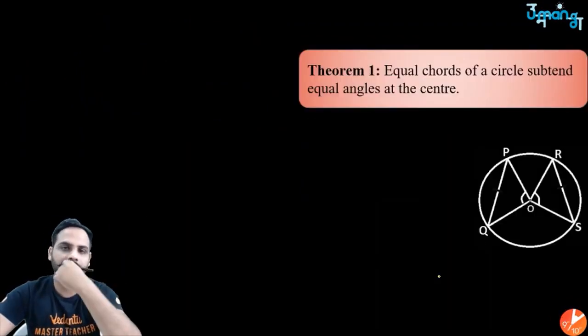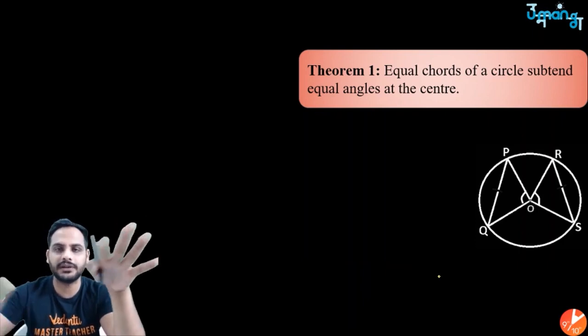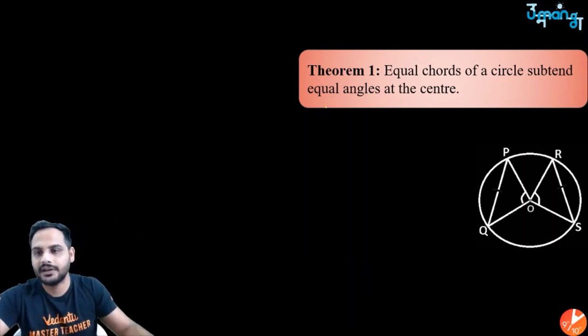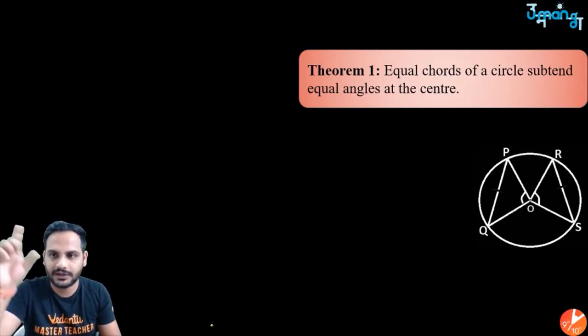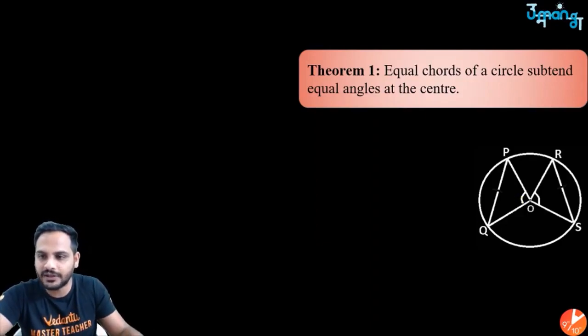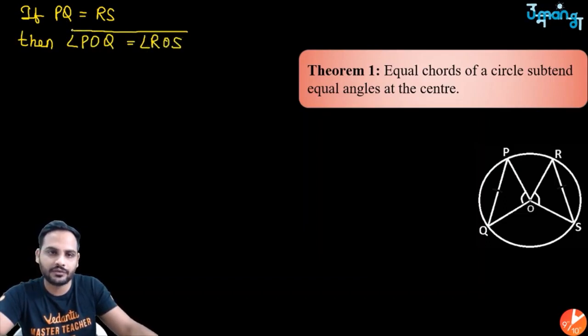Now look, let's look at the theorem. Remember these theorems, proofs are also very easy, and the theorems you have to remember because these will be used in solving the questions. So first one is equal chords of a circle subtend equal angles at the center. That means if the chords of the circle are equal, the angle subtended by them will also be equal. That is, if PQ is equal to RS, if the chords are equal, then angle subtended by them at the center, that is angle POQ, is equal to angle ROS. These two angles will be equal.